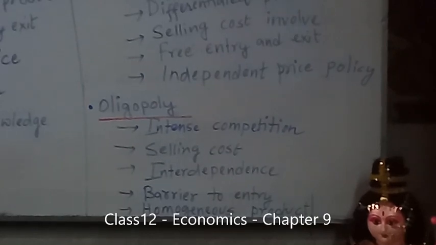And the last is homogeneous product. What is a homogeneous product? This is the nature of the product. Under the oligopoly market, they can produce either a homogeneous product or a differentiated product, depending on the nature of the product. They can either produce a bit different product or a bit homogeneous product. It totally depends on the firm. Clear? So this is the oligopoly market.